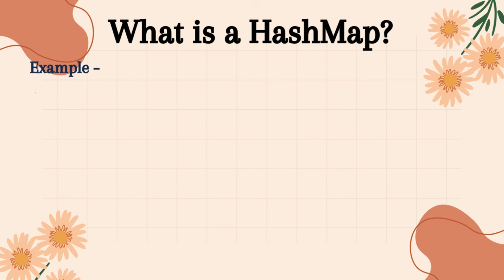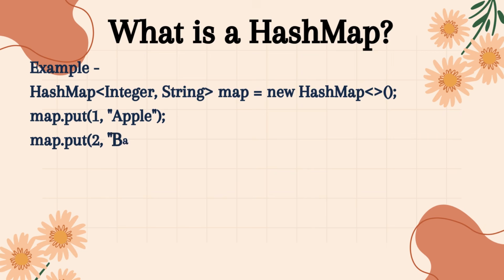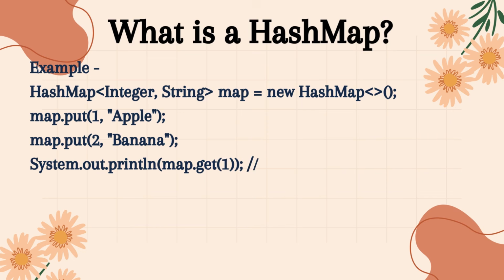Let's understand the simple example of a HashMap in Java. Here, we first create a HashMap that stores integer keys and string values. Then we use the put method to insert two key-value pairs, key 1 with value apple, and key 2 with value banana. When we call map.get(1), it uses the key 1 to find the value in the map, and prints apple. So, a HashMap works just like a dictionary, where each key maps to a specific value, making it super fast to store and retrieve data.